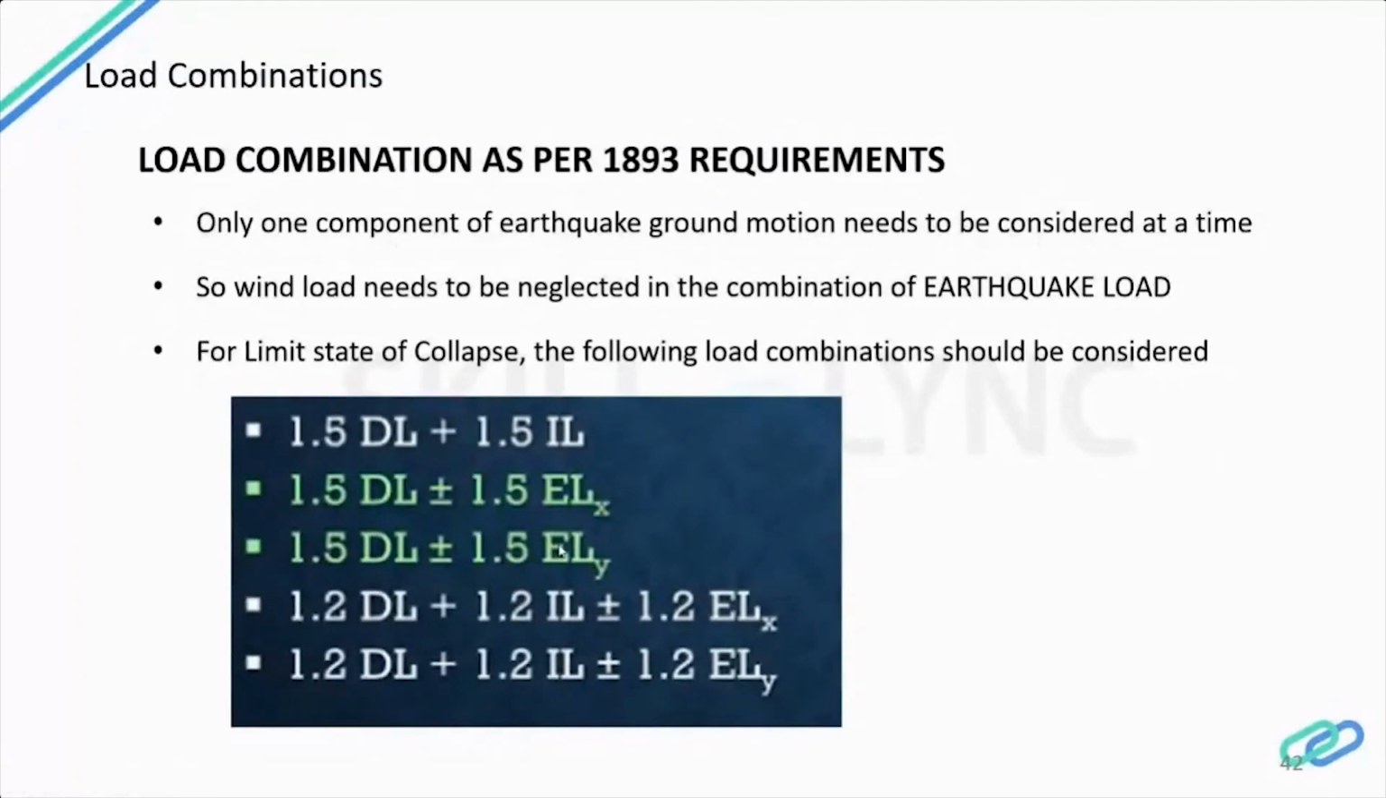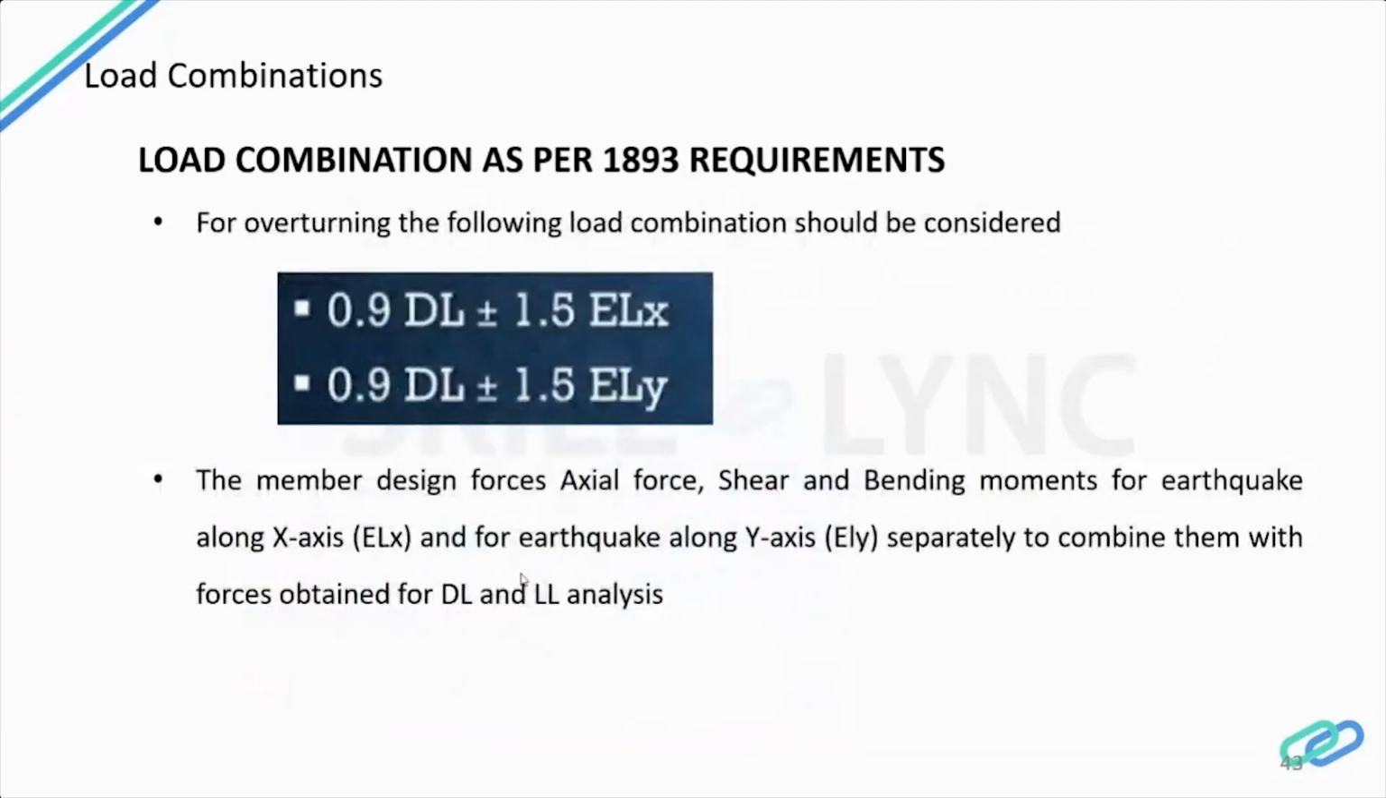For the limit state of collapse, the following load combinations should be considered. So for the limit state of collapse for a seismic design, these combinations should be considered. These are all taken from the code only. It doesn't vary from building to building. It depends upon what building you design and what loads you design. So this is a combination for overturning load. As I said, this 0.9 is used for footings. Normally we take this 0.9. Overturning occurs only in the foundation.